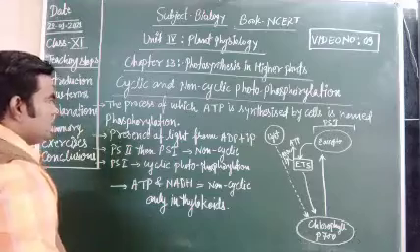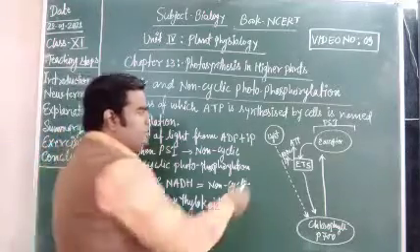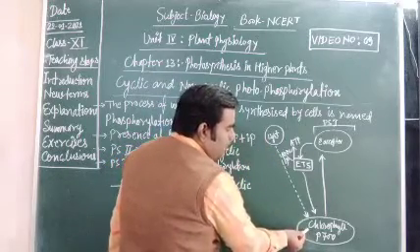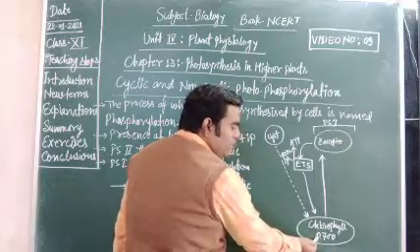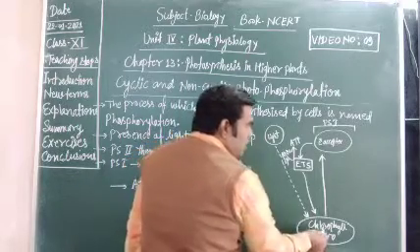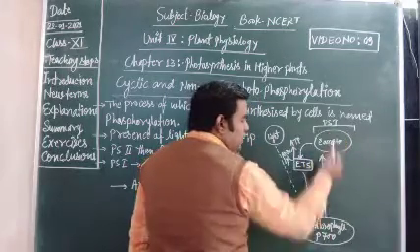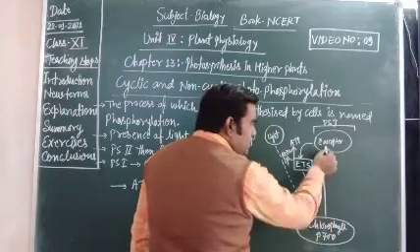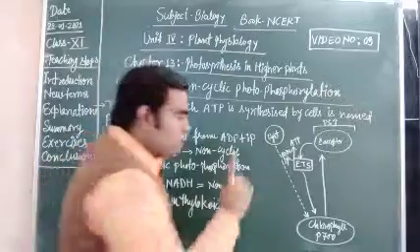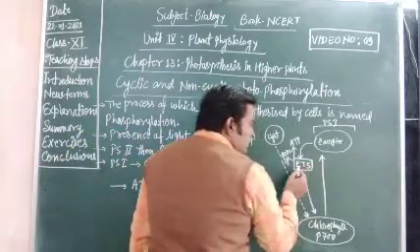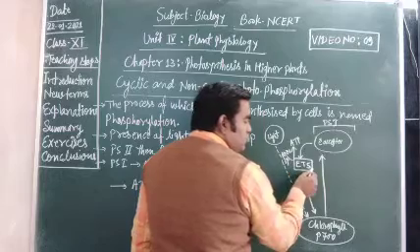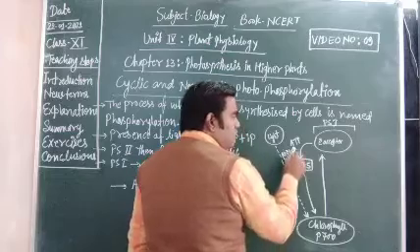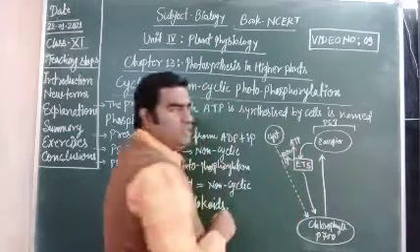In the cyclic process, light goes to the leaf and hits the chlorophyll pigment P700, the electron acceptor in PS first is released by this chlorophyll, and then these electrons go to the ETS, electron transport system, where in the presence of ADP and inorganic phosphate, one ATP molecule is synthesized.